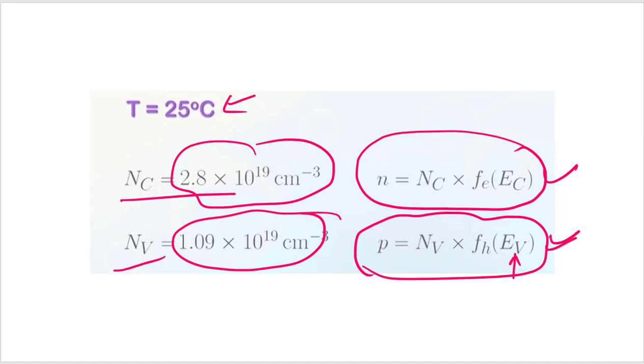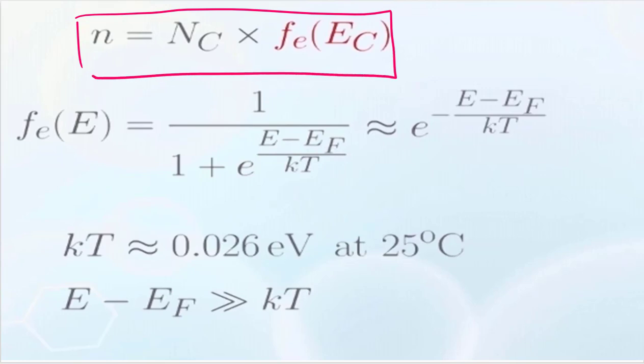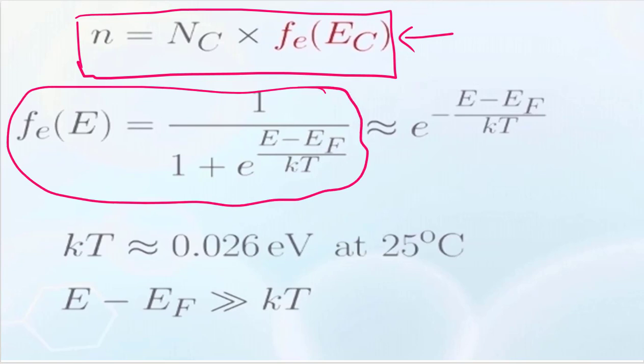Now we will simplify one more expression, which is the Fermi-Dirac distribution function. Till now we have found that the carrier concentration in the conduction band is given by this expression. This is the Fermi-Dirac distribution formula. Now this is what we call the Boltzmann expression.